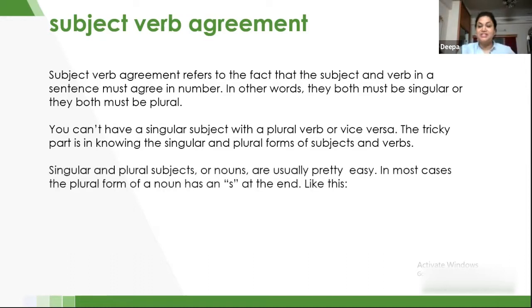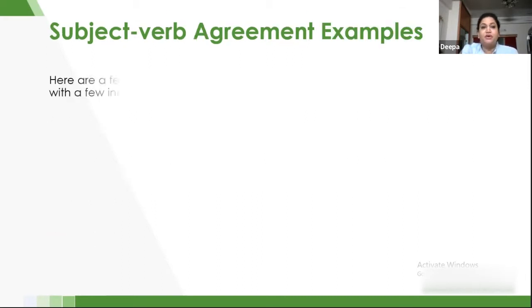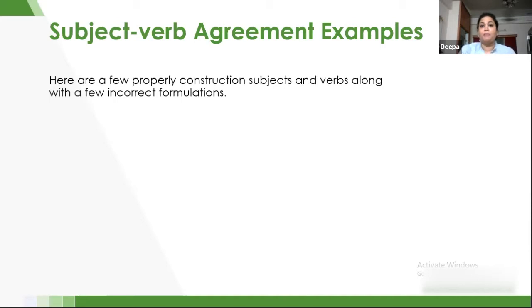So let's go forward. Singular and plural subjects or nouns are usually pretty easy. In most cases, the plural form of a noun has an S at the end. Car is singular and cars is plural. Here are a few properly constructed subjects and verbs, along with a few incorrect formulations.